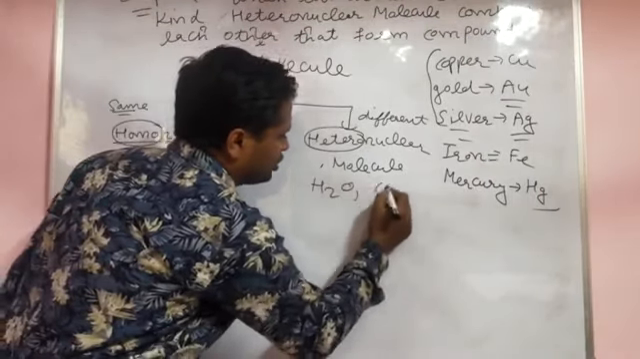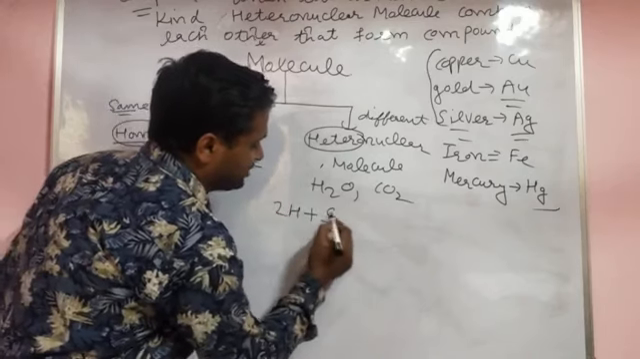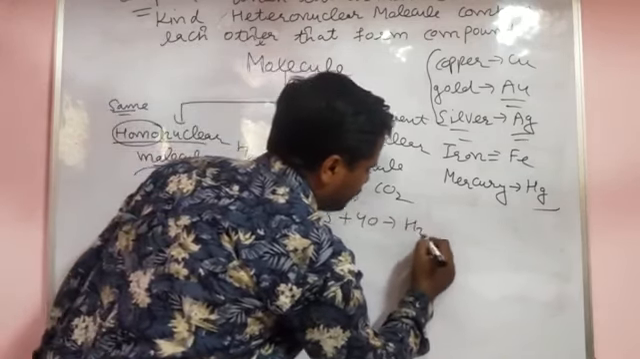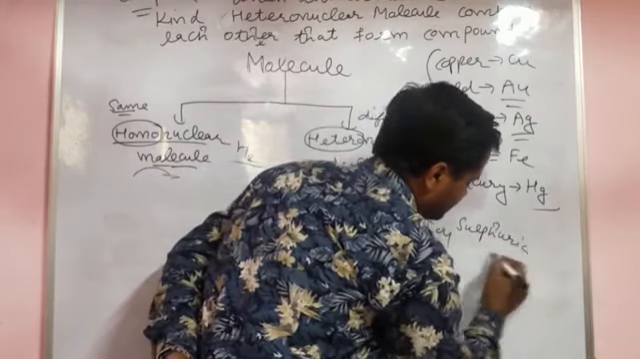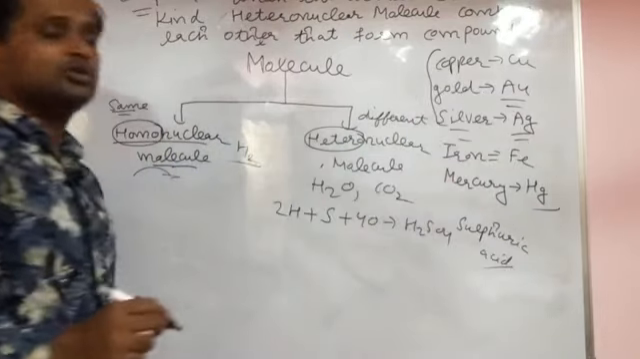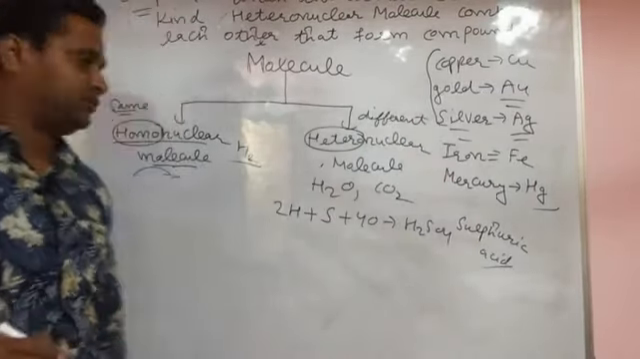When 2 hydrogen, 1 sulfur, 4 oxygen combine, that forms H2SO4, sulfuric acid. It is also one type of acid, a very dangerous, very strong acid. So when heteronuclear molecules combine, H2O, H2O, H2O, that forms the compound. A single H2O is called a heteronuclear molecule and a full set of H2O is called a compound.